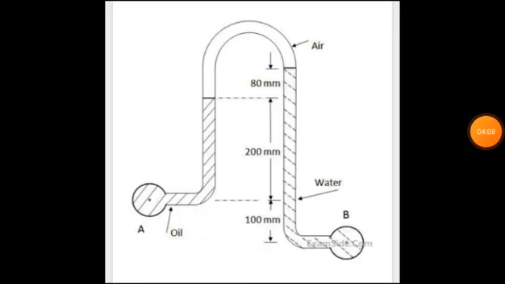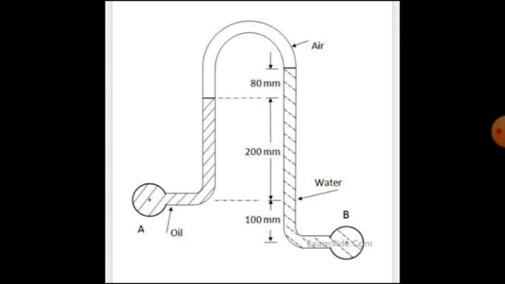This is the figure for that question. Here you can look, A represents pipe A and B represents pipe B, and the oil in A is of specific gravity 0.8, and in pipe B it is water. In between the water and oil levels in the manometer there is air.